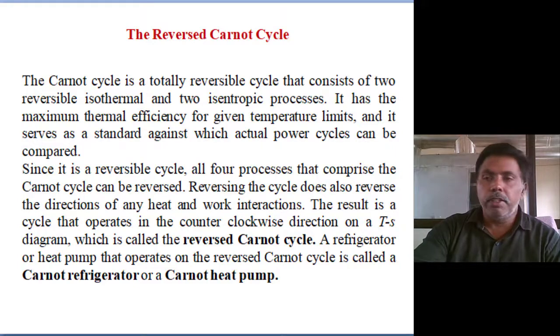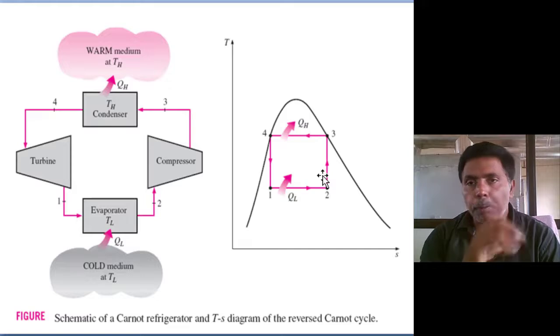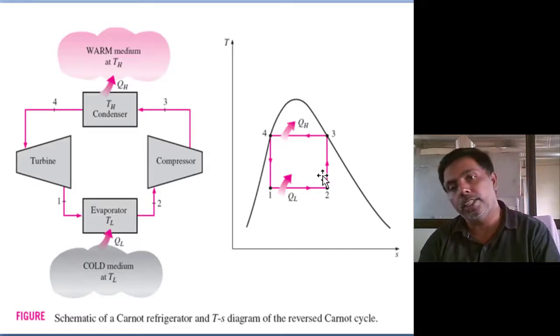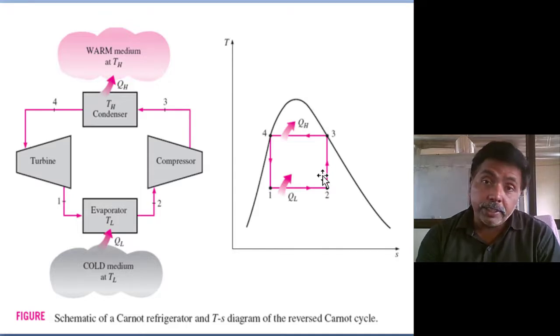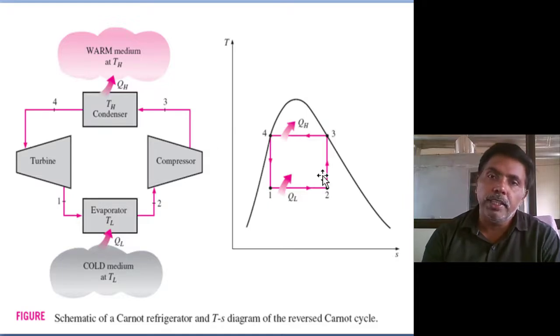Next, every time, first, in any vapor power cycle we discussed, there also we first retrofit with the Carnot cycle. But in the air standard cycle or vapor power cycle, the Carnot cycle is a power generation cycle. We are producing power; the work output is our target. But here heat transfer is our target.